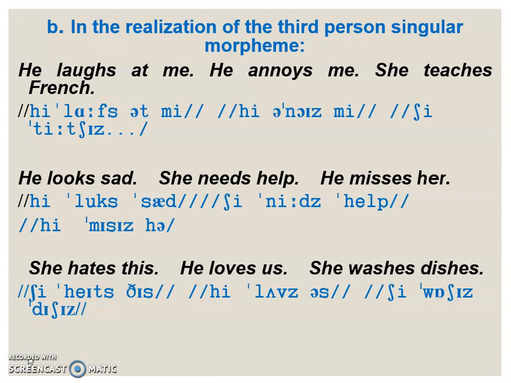She teaches French. Teaches. Teach. Well, the last sound of the verb is a sibilant, so the third person singular morpheme is realized as an extra syllable, iz. Teaches.